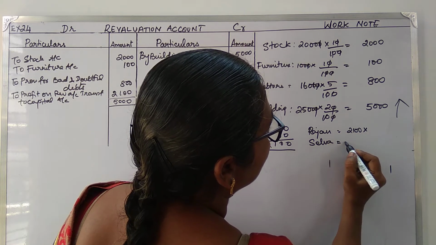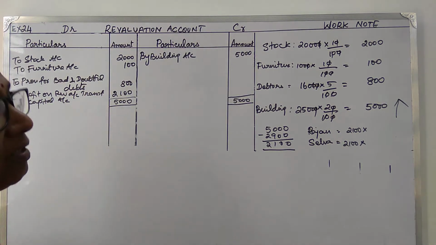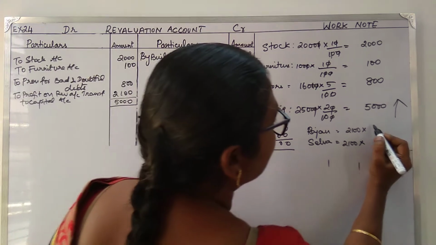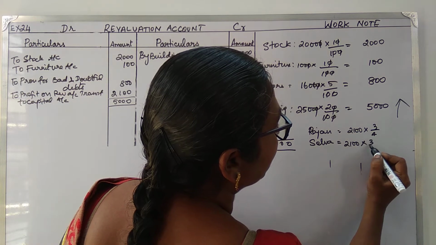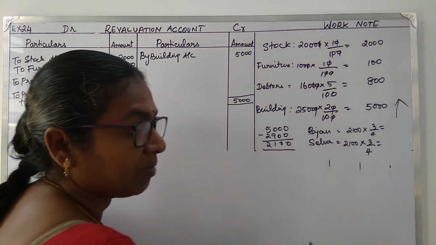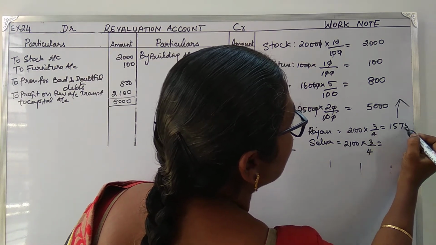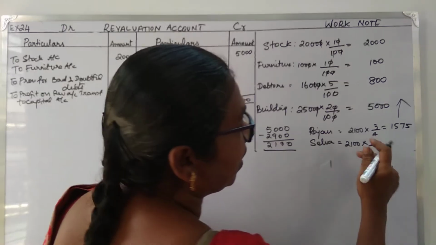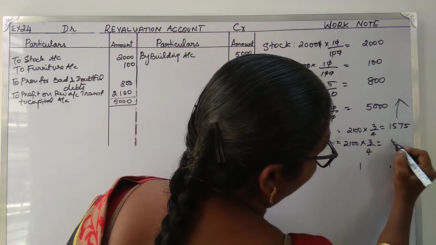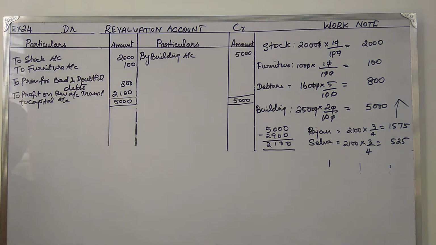So 2,100. Now the ratio given is 3:1. So it is 3/4 into 2,100. Now this when you calculate comes up to 1575, if I am correct. And here it comes up to 525. Okay.